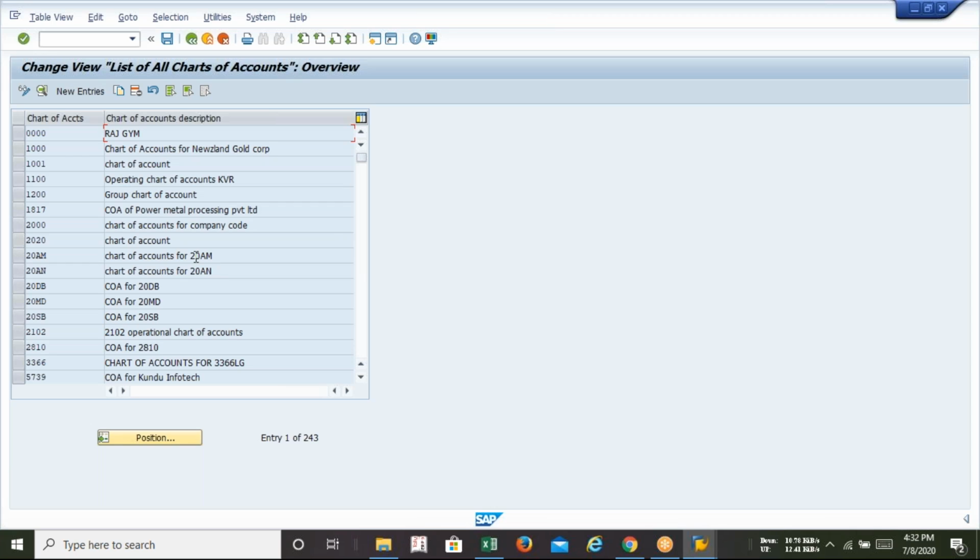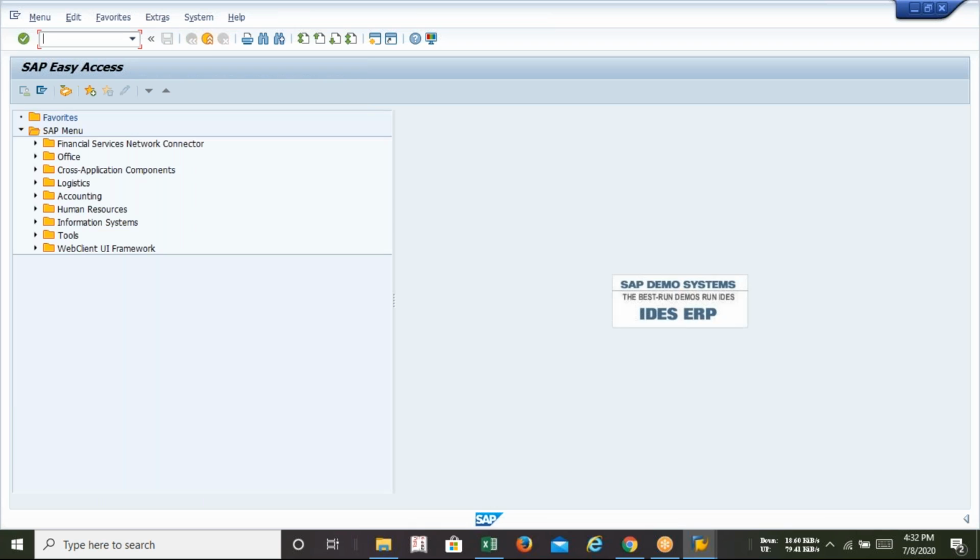So I'm requesting all of you, whenever the configuration has been done, just go here and press /n. So we'll get back to the SAP Easy Access menu, so that others can use it. The only problem is because of sharing the server and nothing else.